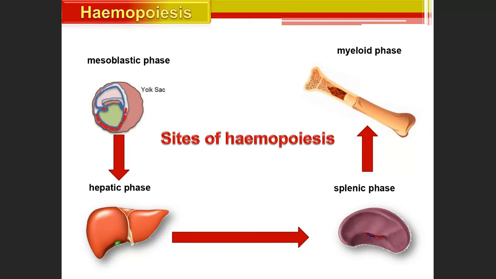You may ask, the process of hemopoiesis consists of the following phases except. So 4 right answers will be given and 1 wrong answer. So mesoblastic, hepatic, splenic, and myeloid, except. So 1 wrong answer we will give you.